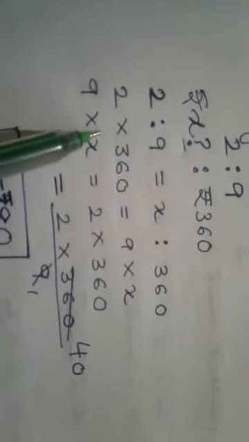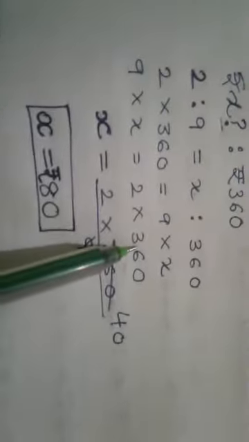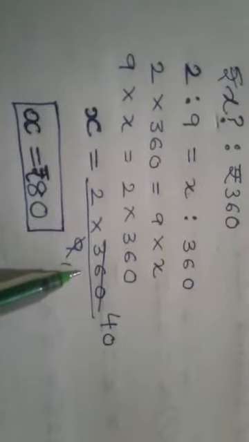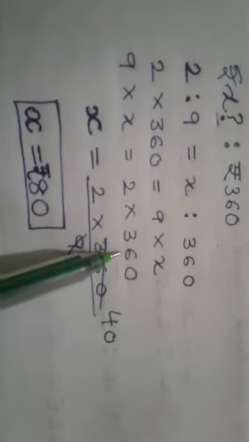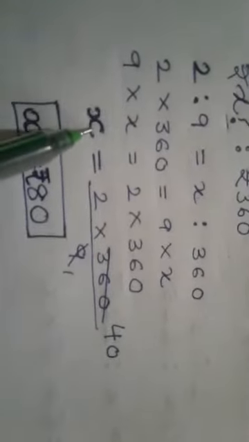So 2 into 360, and you can keep x here and transfer 9 to this side. But you know my method: I take it this side and hold this side to keep no confusion. So keep x here and transfer 9, divided by 9. By this time you now know how to transpose. Please do practice this transposing. This is very, very important. So keep x on LHS and transpose 9 to RHS.